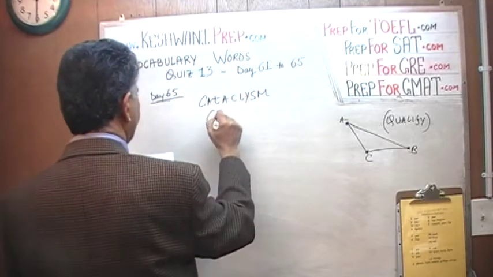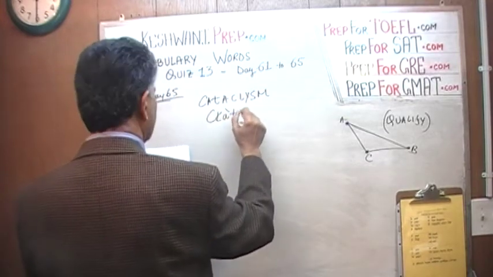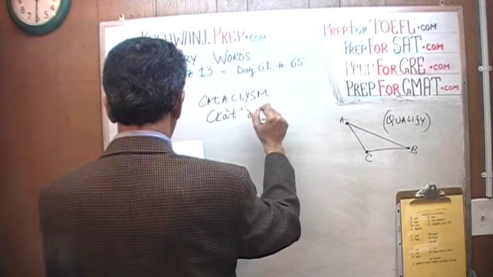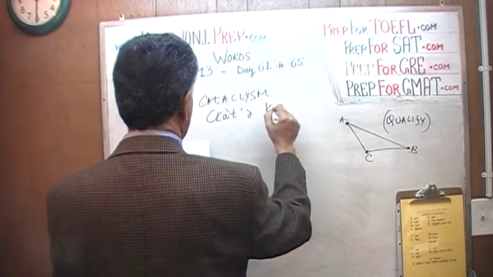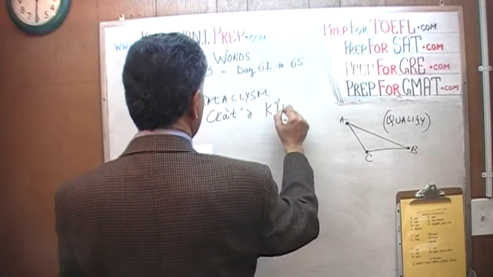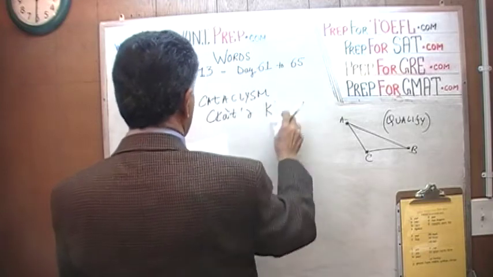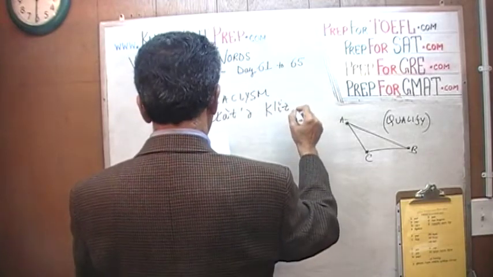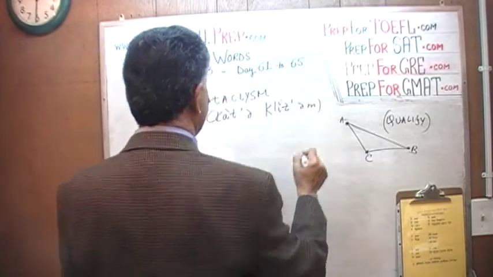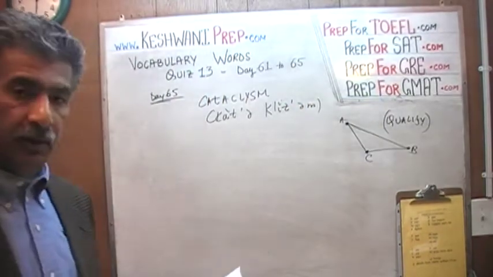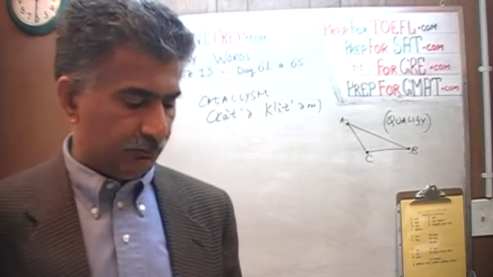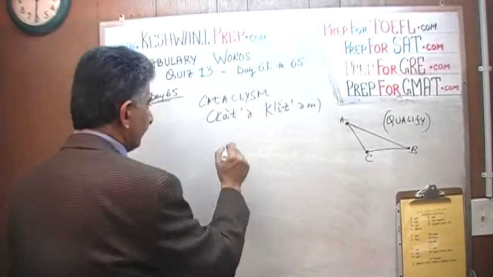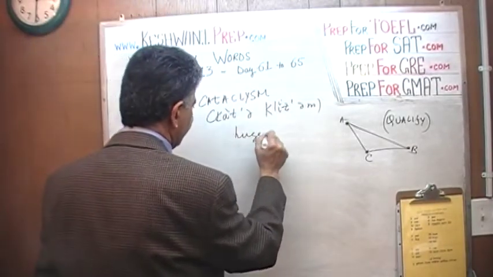Cataclysm. A cataclysm is a disaster. It's a huge disaster.